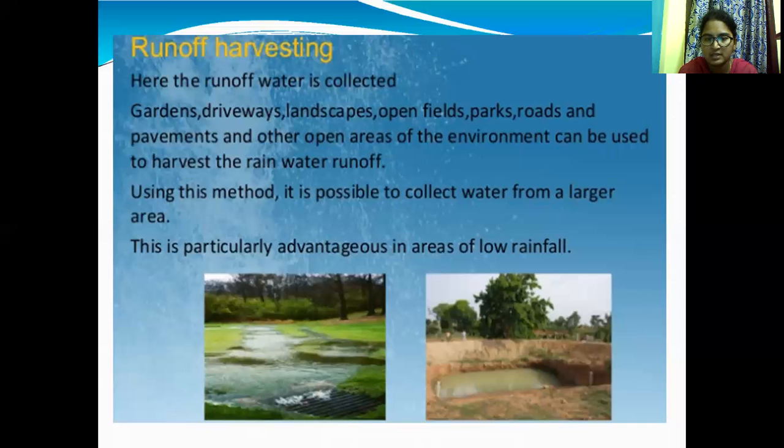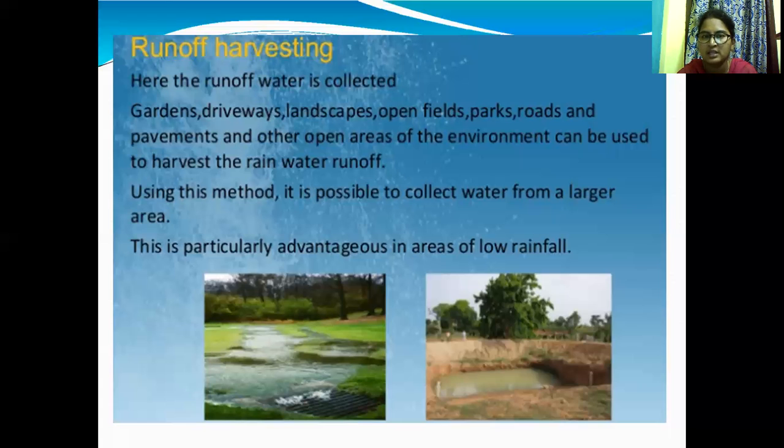Rainwater is also very pure water, and we conserve surface water runoff during rains. So the surface flow and soil erosion are reduced. Infiltration also increases the groundwater table, which can be used for drinking, livestock, domestic, and animal purposes.